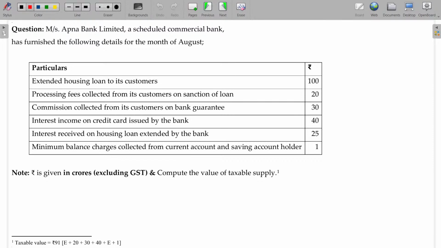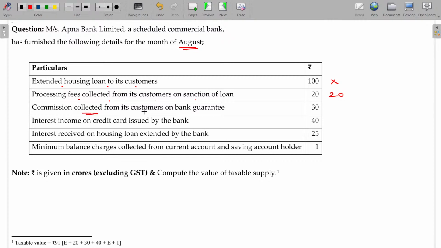Mrs. Apna Bank Limited, a scheduled commercial bank, has furnished the following details for the month of August. Extended housing loan to its customer: housing loan, GST is not applicable because it's a normal loan. Processing fee collected from its customer on sanctioning loan is taxable. This will be applicable for the GST.